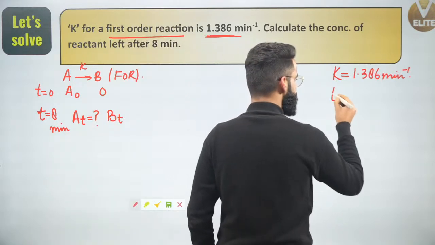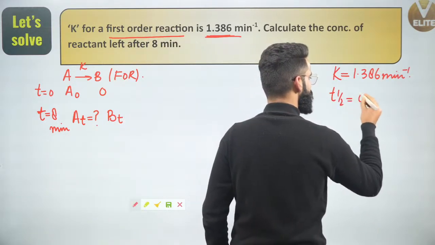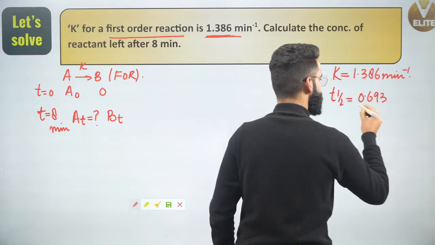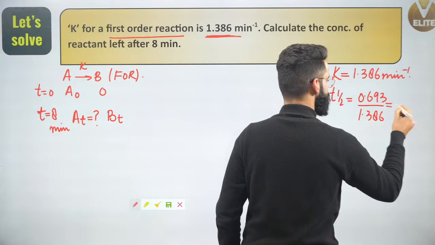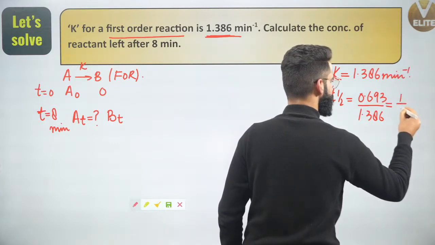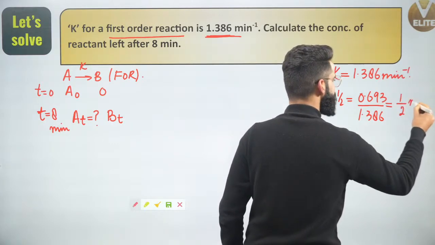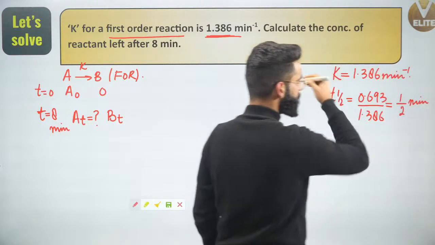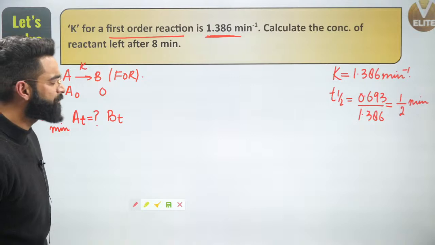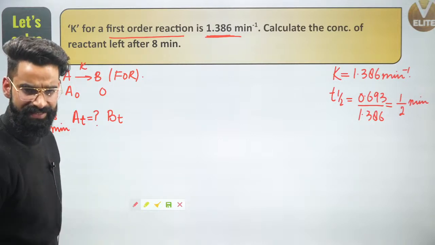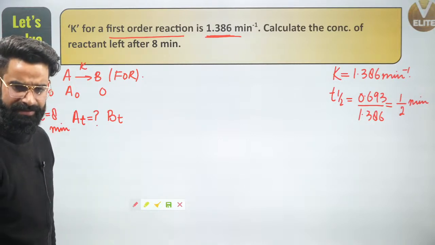We know the half-life of a first order reaction is 0.693 divided by k. The k value is 1.386 minute inverse. So the value will be simply 1 divided by 2. So 1 divided by 2 minutes is going to be the half-life of this reaction, or you can write that as 0.5 minutes, right?